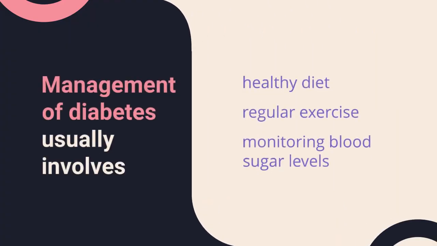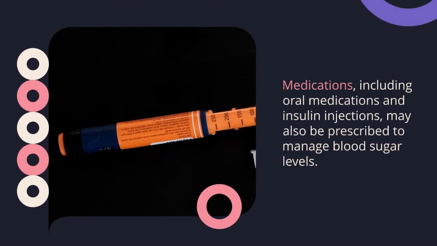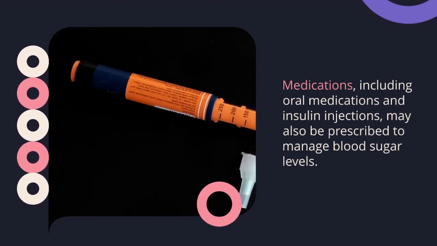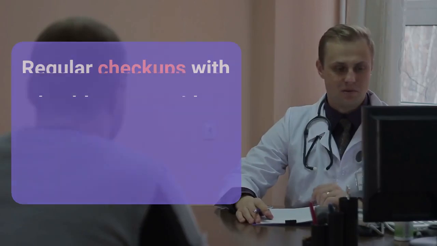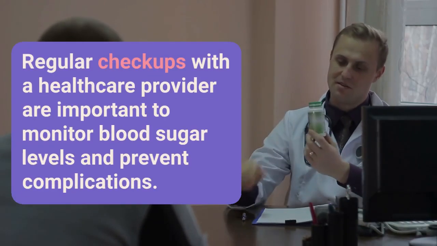Management of diabetes usually involves a healthy diet, regular exercise, and monitoring the blood sugar level. Medication including oral medication and insulin injections may also be prescribed to manage the blood sugar level. Regular checkups with a healthcare provider are important to monitor blood sugar level and prevent complications.